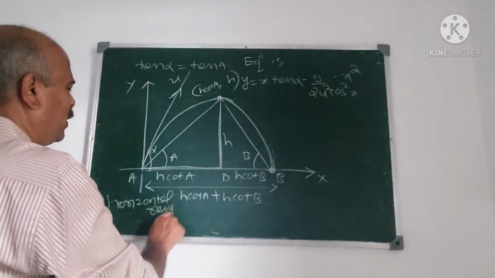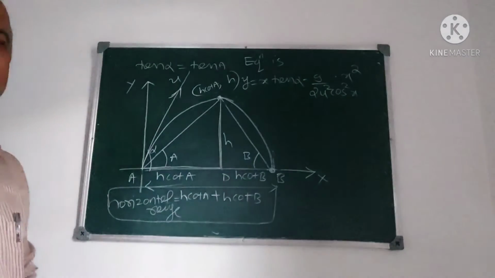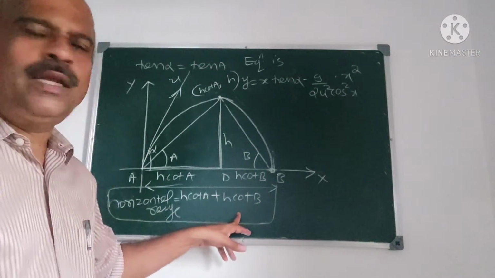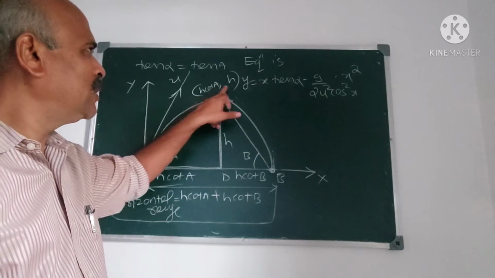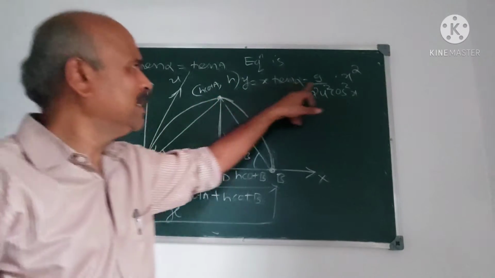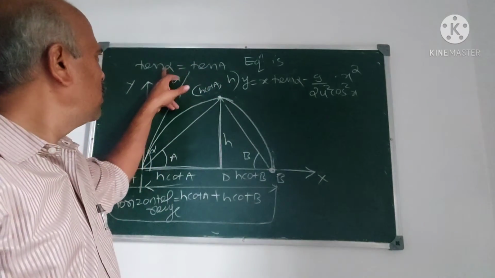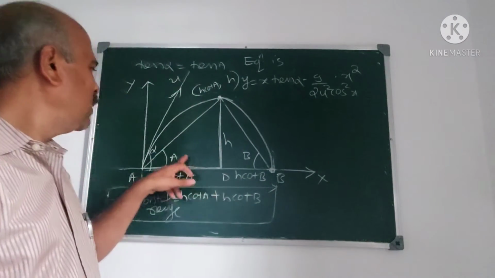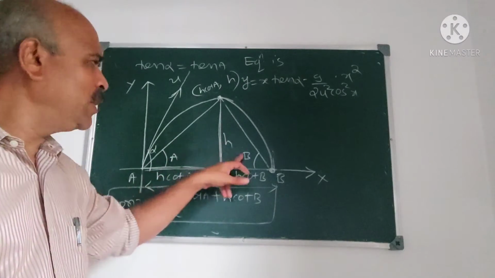Horizontal range, or simply range. So horizontal range is h cot A plus h cot B, and coordinates of this point are h cot A, h. It is the equation of the projectile. Next, what you have to do? You have to obtain the relation between this alpha, A and B. What you have to prove? Tan alpha is tan A plus tan B.